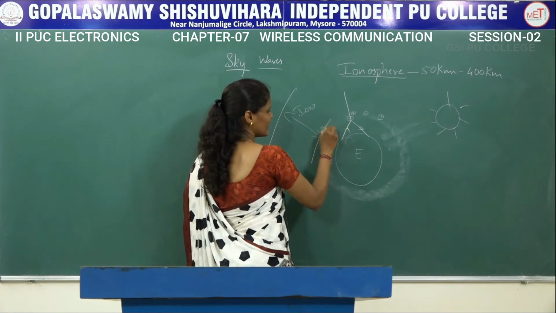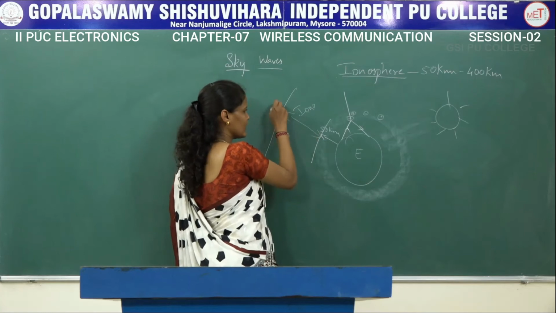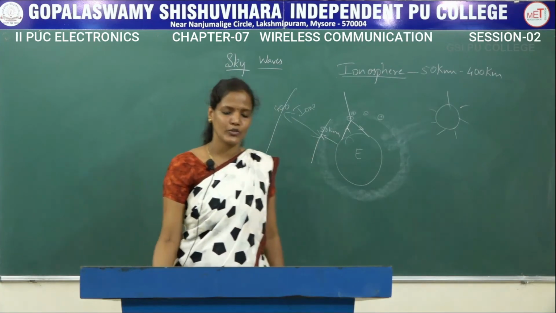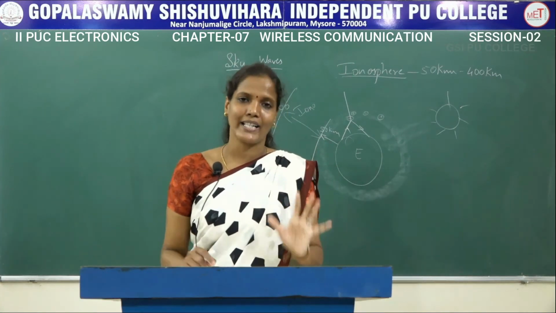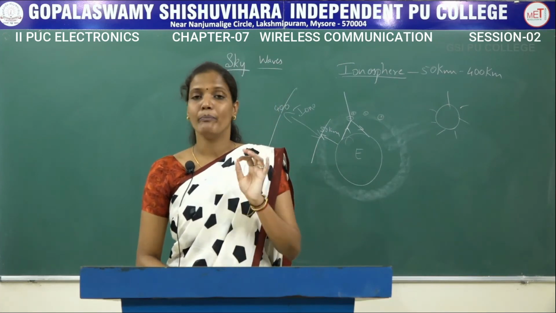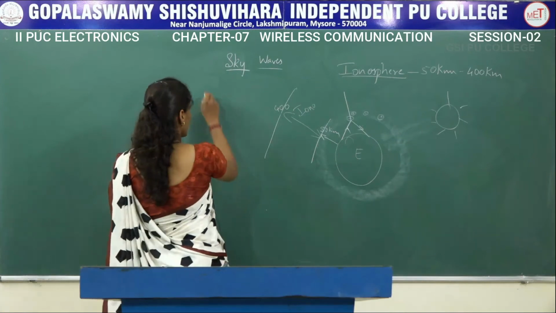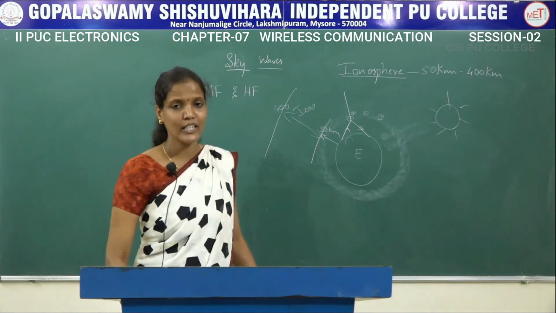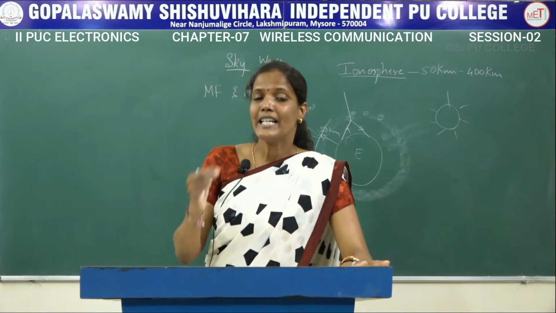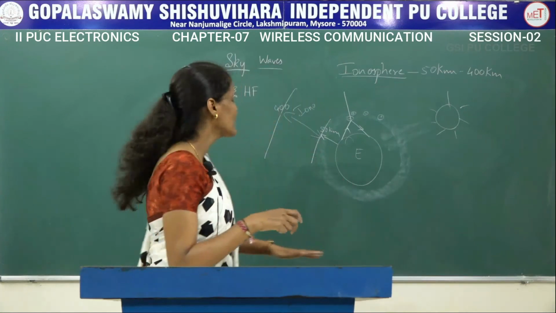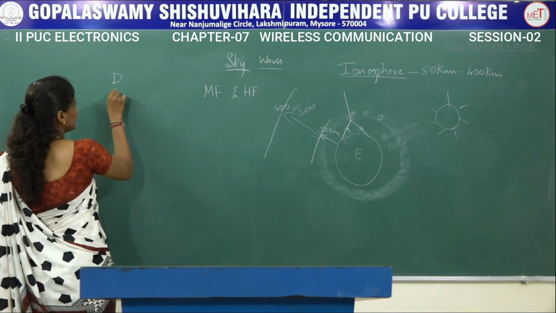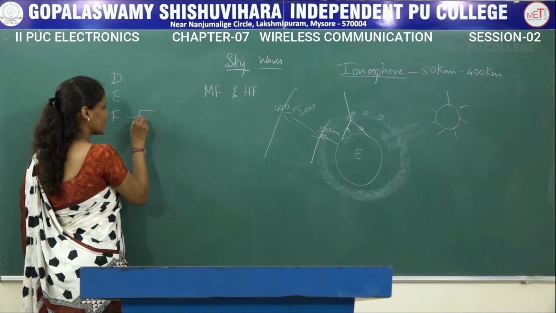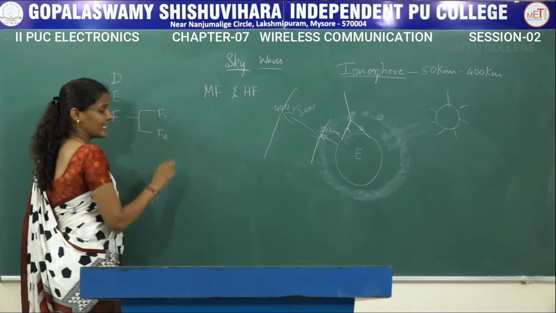So if this is the 50 kilometer from the surface of the earth, and if this is the 400 kilometer from the surface of the earth, then this region will be called as the ionosphere. This is the thickest layer of the atmosphere. This ionosphere supports medium frequency and high frequency propagation, MF and HF. It helps a lot in medium frequency and high frequency propagation. And this ionosphere is further divided into three different layers, what is called as D, E and F. D layer, E layer and F layer. This F layer is further divided into F1 layer and F2 layer.